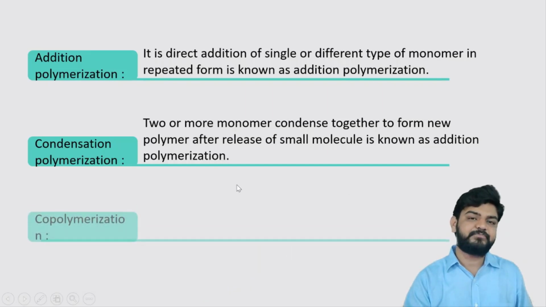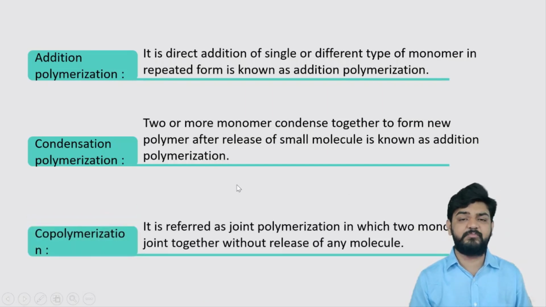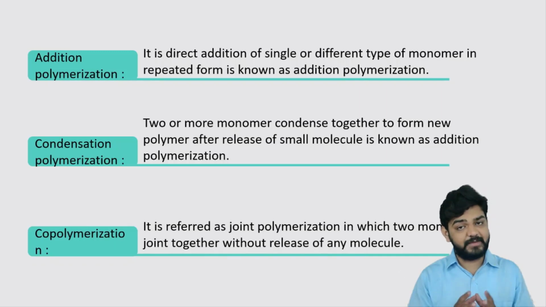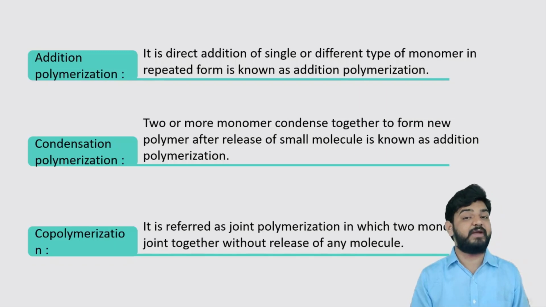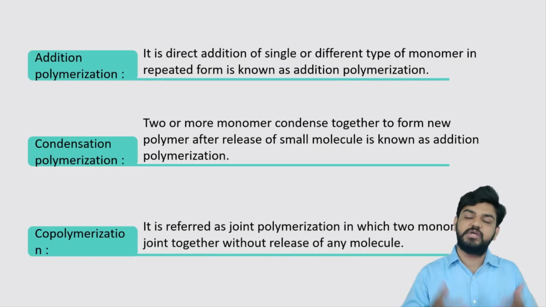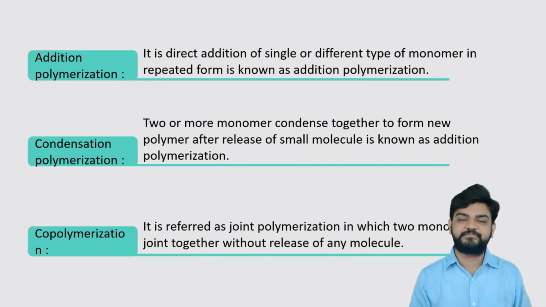And lastly, we have the third category of polymerization, known as the copolymerization process. It basically refers to joint polymerization, in which two monomers join together without release of any molecules. So this was all about the different polymerization techniques that we use to produce a polymer.